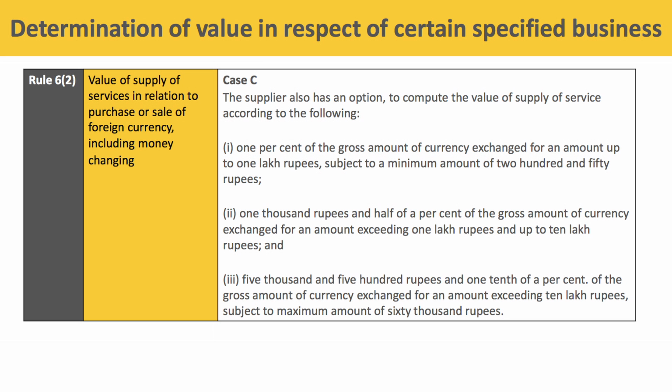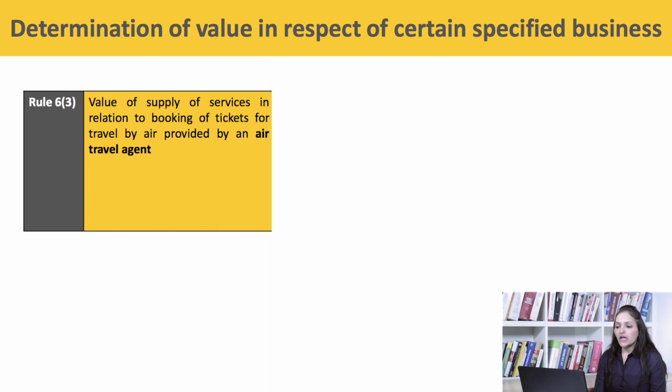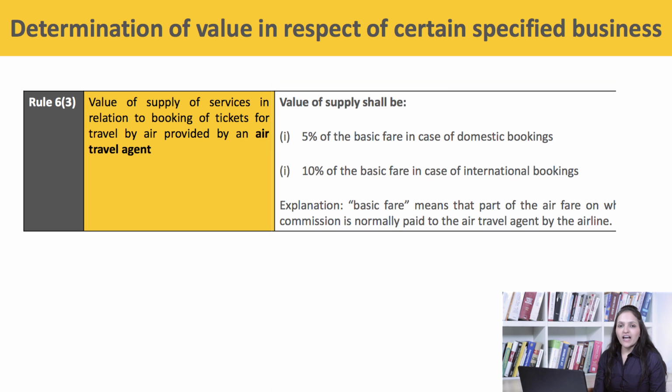Now, Rule 6 sub-rule 3, value of supply of service in relation to booking of tickets for travel by air provided by an air travel agent. The value of supply shall be 5% of the basic fare in case of domestic bookings and 10% of the basic fare in case of international bookings. The basic fare means that part of the airfare on which commission is normally paid to the air travel agent.